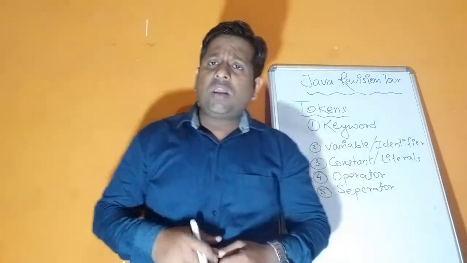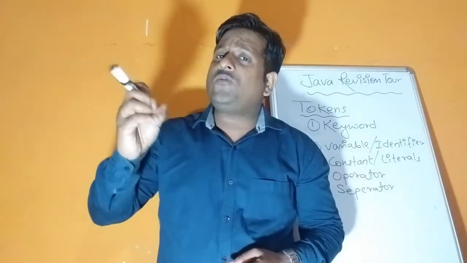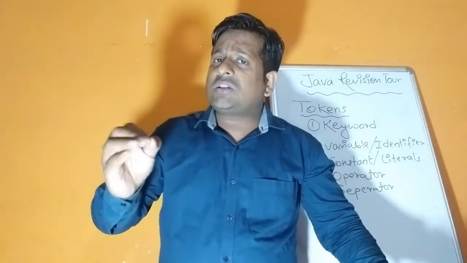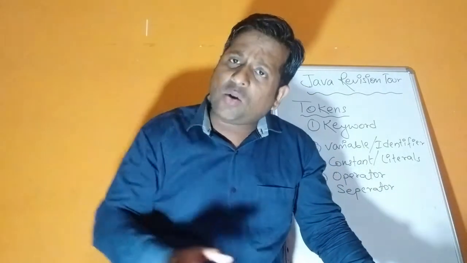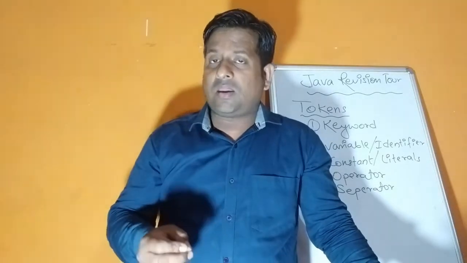Thirdly, you can see constant. Constant means the value is fixed. In cases like 10, 20, 30, any numbers, if I talk about 10, that means 10 only. It cannot be 8 or 9. So these are known as constants. Their values are fixed. Constants are also known as literals.